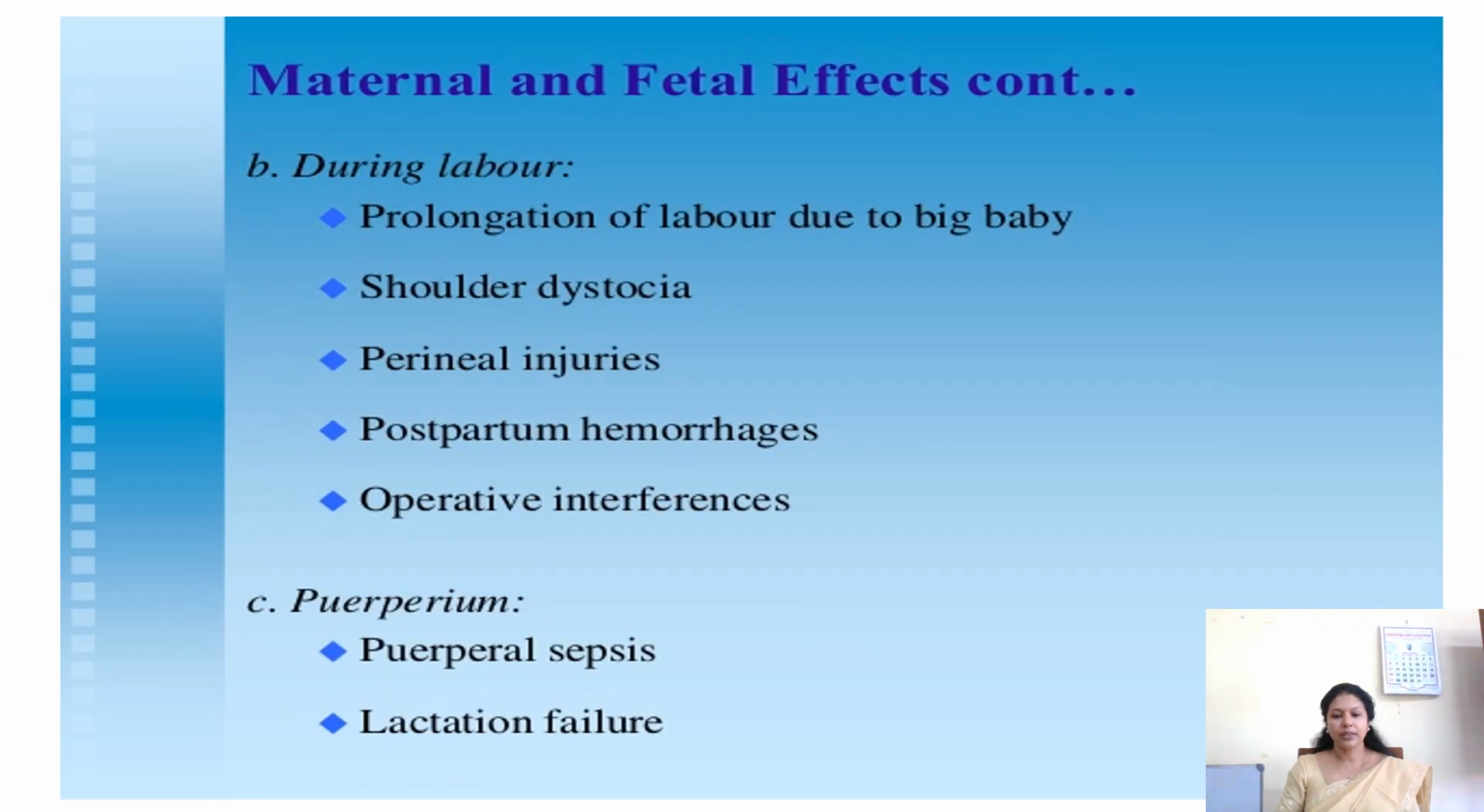During labor, there is a chance for prolongation of labor due to a big baby, shoulder dystocia, perineal injuries, postpartum hemorrhage due to the prolonged labor, and operative delivery also. Usually a large baby will be there in mothers who have diabetes, and whatever complications can occur due to the large size of the baby will come during labor. During the puerperium, due to the prolonged labor, there is a chance for infection, that is, puerperal sepsis, and a chance for postpartum hemorrhage and lactation failure also.